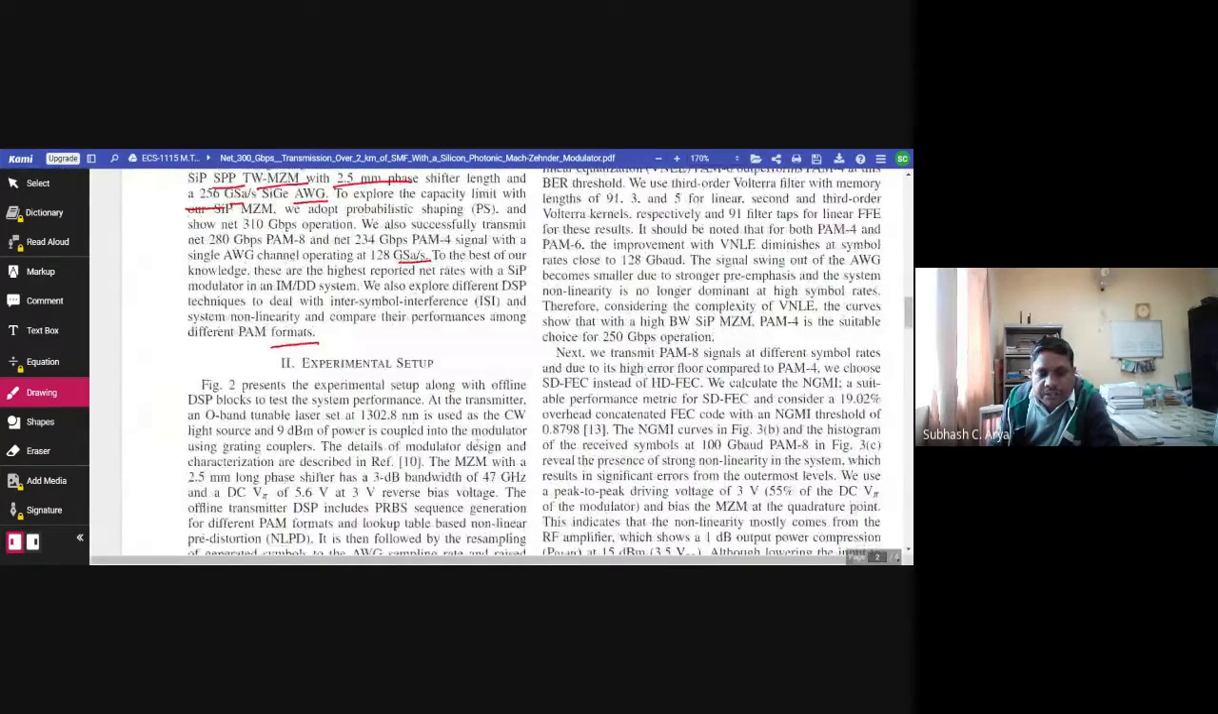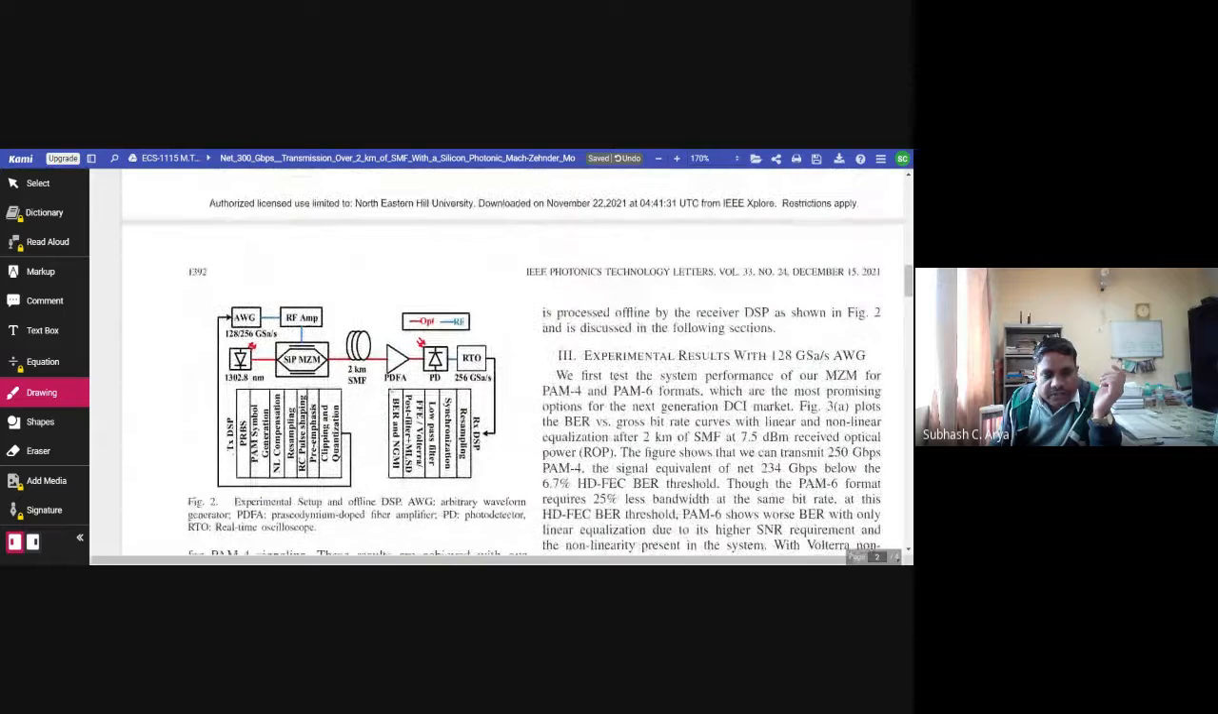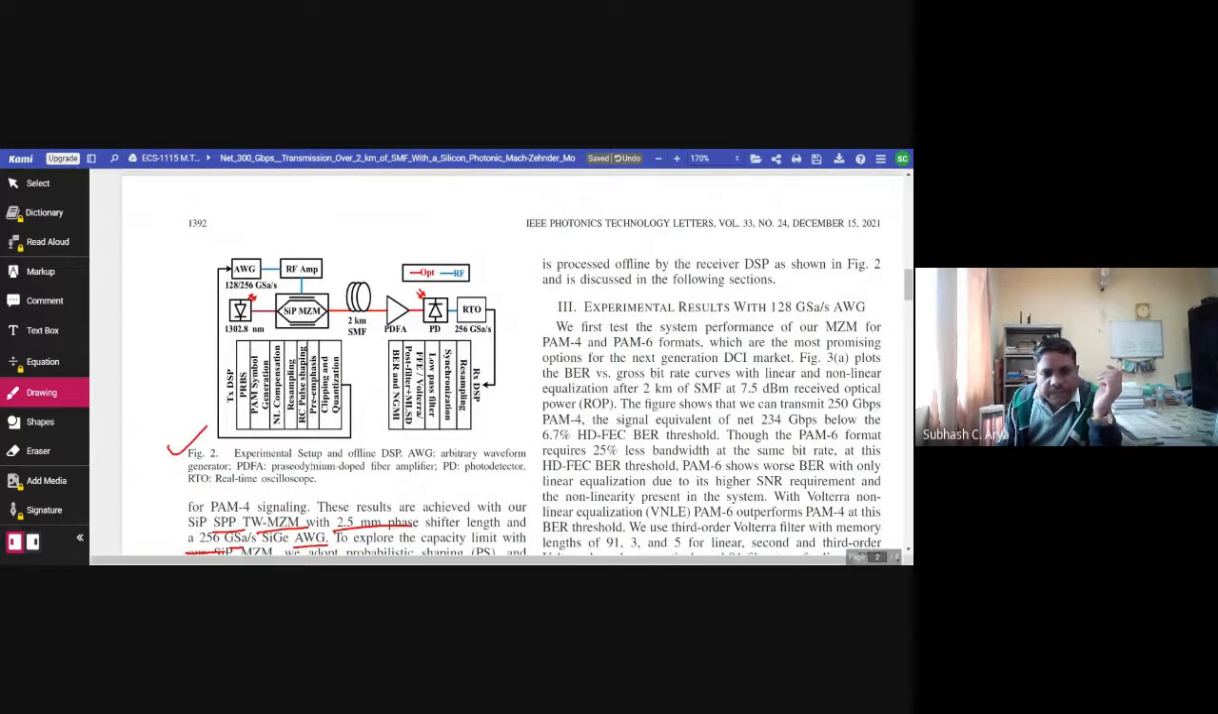Now moving to the experimental setup, that is section 2. Figure 2 represents the experimental setup along with offline DSP blocks to test the system performance. This is the figure 2 experimental setup and offline DSP. AWG, that is arbitrary waveform generator, PDFA, that is praseodymium doped fiber amplifier, which must be used for O band signal amplification, PD photodetector, and RTO real time oscilloscope.